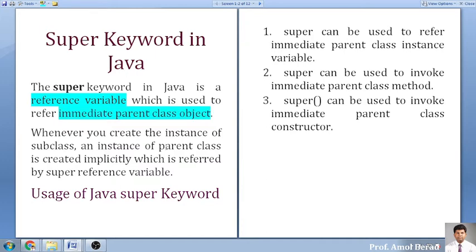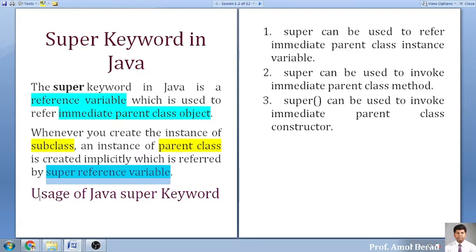That's why we go for the keyword called super whenever we are working with function overriding. Whenever we create an instance of the subclass, an instance of the parent class is created implicitly. Automatically the parent class object is created, which is referred to as the super reference variable. Do you understand? Whenever you are creating an object of a subclass, keep in mind, automatically, internally, implicitly, an object of your parent class is created. You do not need to create it. The technique is called the super reference variable.